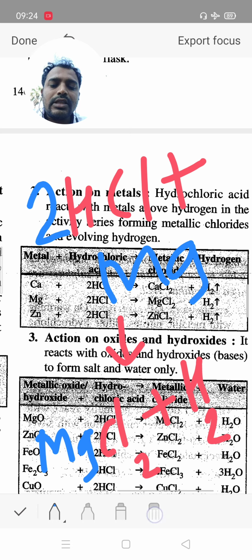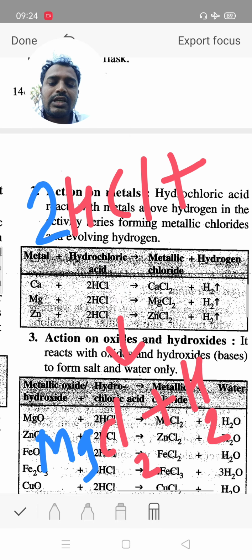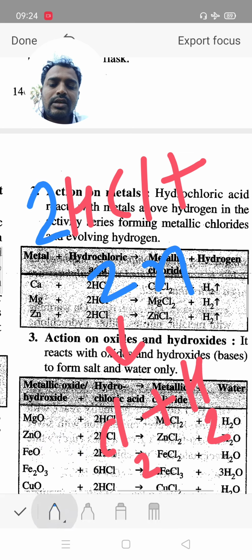Same kind of another reaction, when zinc reacts with hydrochloric acid, it gives zinc chloride and evolution of hydrogen gas. This is a metal above hydrogen in the electrochemical series, so it reacts with HCl and evolves hydrogen gas.